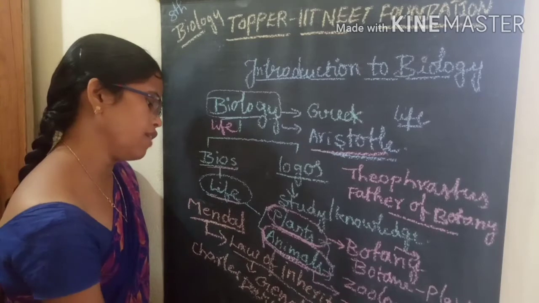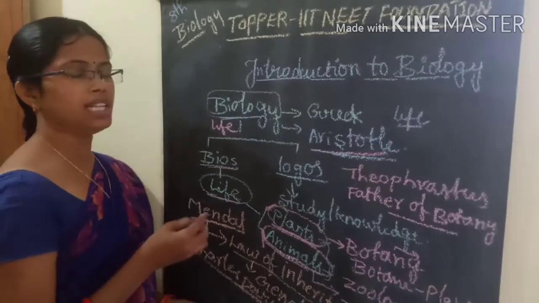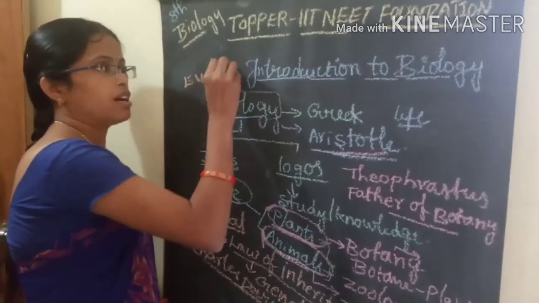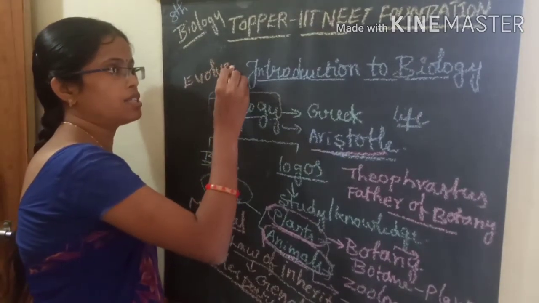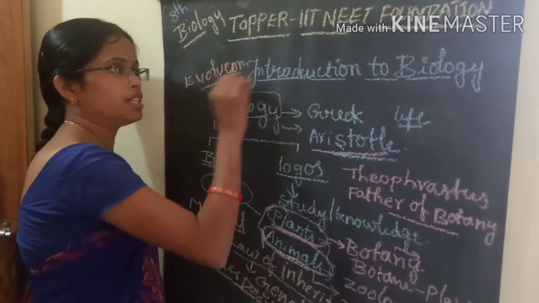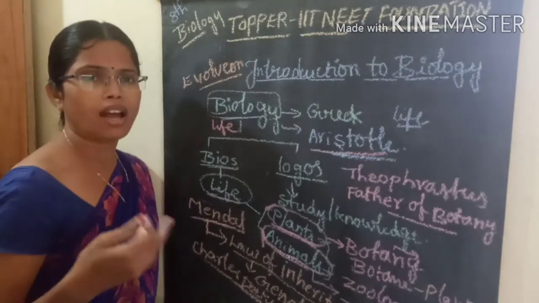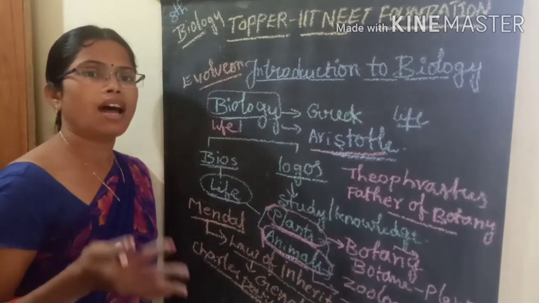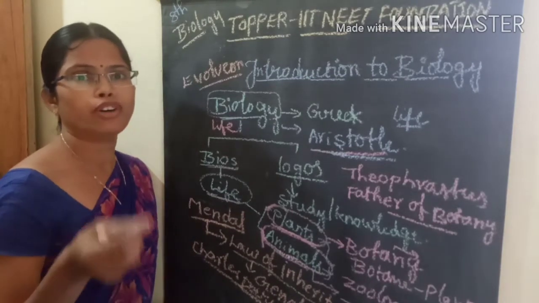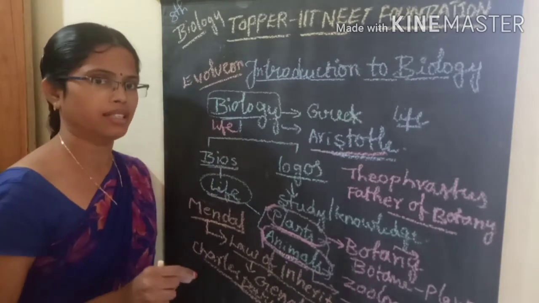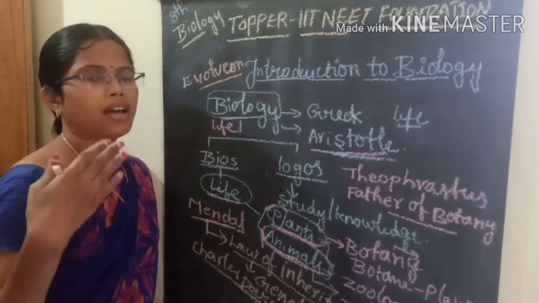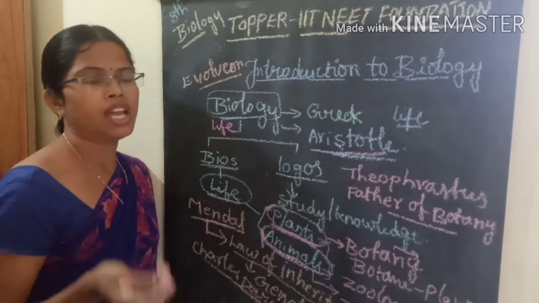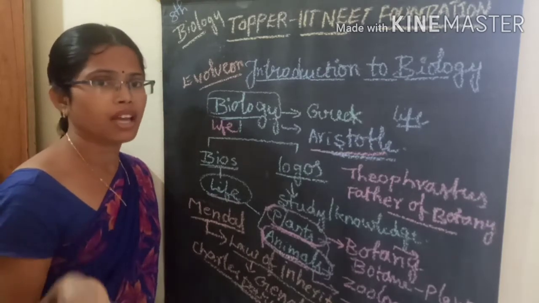He is one of the scientists who mainly deals with evolution. How the organisms evolved on the earth. How life arose on the earth, what was the earth composition before the life started on the earth, and how the earth formed different types of molecules and then life was produced on the earth.